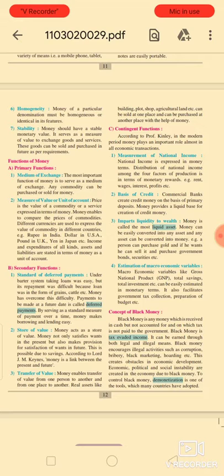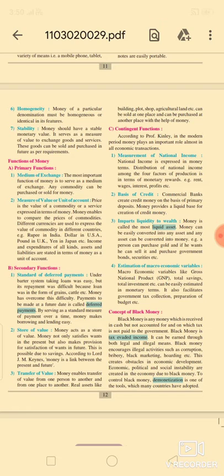The distribution of national income among the four factors of production is in terms of monetary rewards. For the use of land, the reward is rent. For the labor efforts used, the reward is wages. For the use of capital, the reward is interest, and for the entrepreneur's efforts, the reward is profit or loss. So all the distribution among the factors of production is always expressed in terms of money.